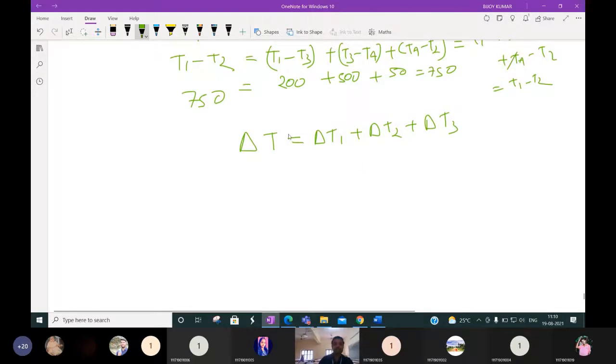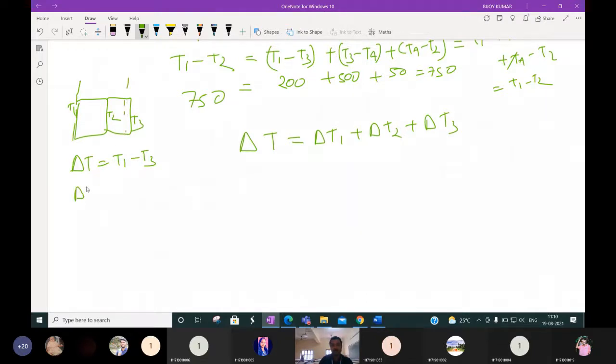Suppose two walls are there, with temperatures T1, T2 and T3. Then what will be the delta T? It will be T1 minus T3. Delta T is the overall temperature difference of the composite wall.